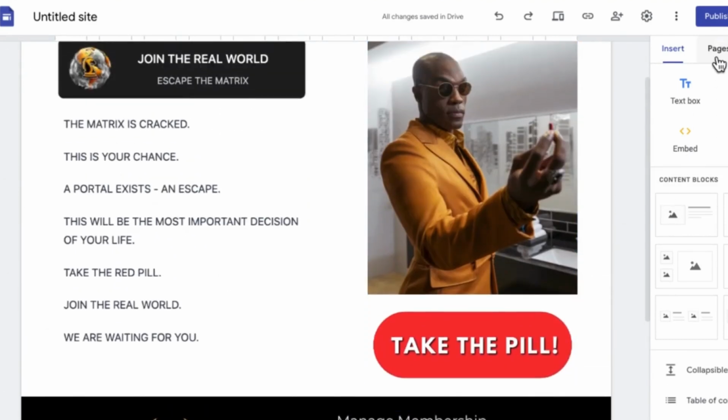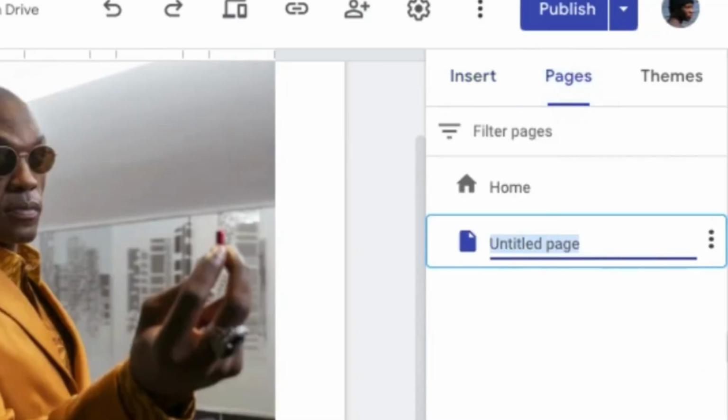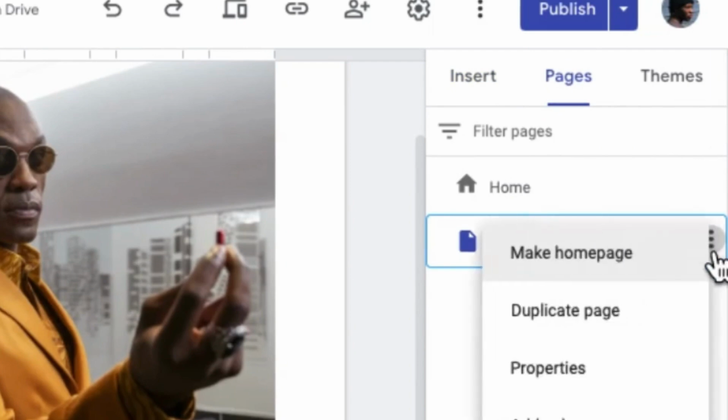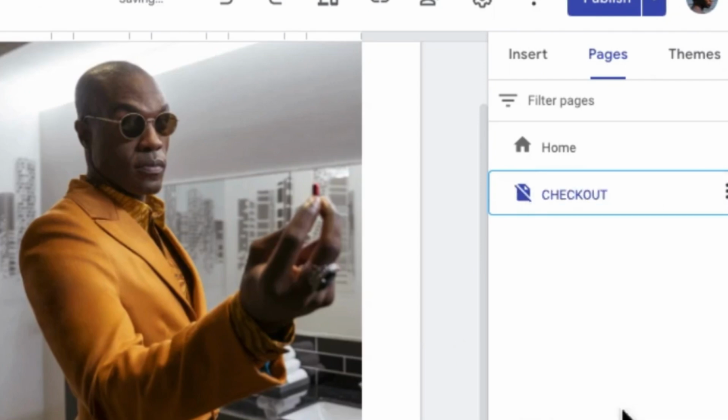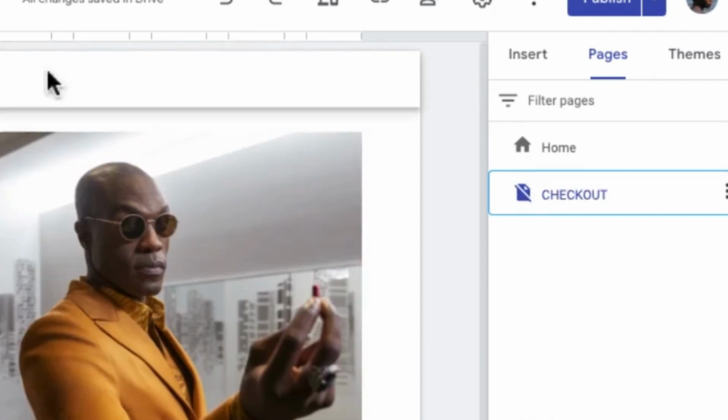So once we're done with this page, come over to where it says pages, and I'm going to rename this page. I'm going to rename this to checkout. The checkout page, click on enter. And what I want to do is come over to this three dot icon, click on this. I want to change this to hide from navigation, because we want our website to be clean. We don't want anything up here, right?